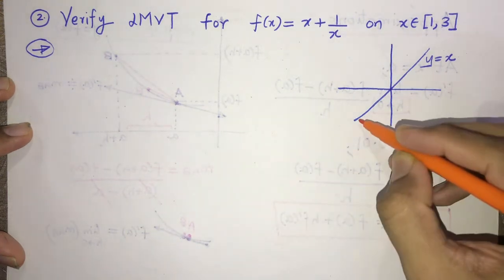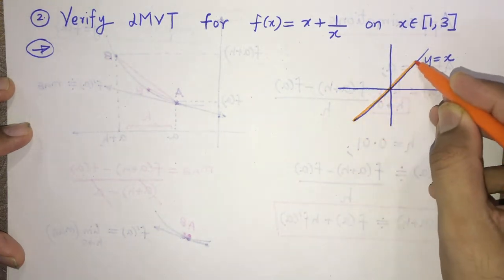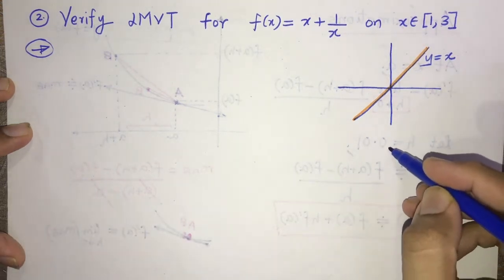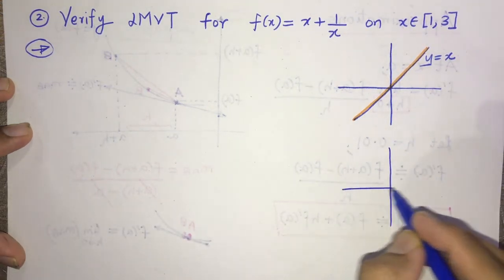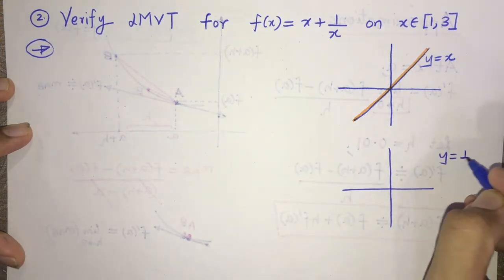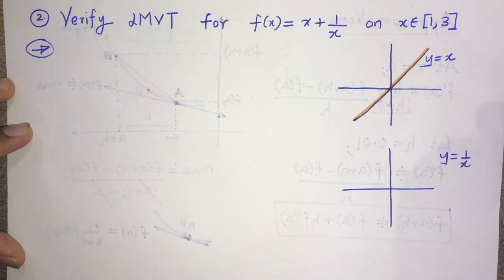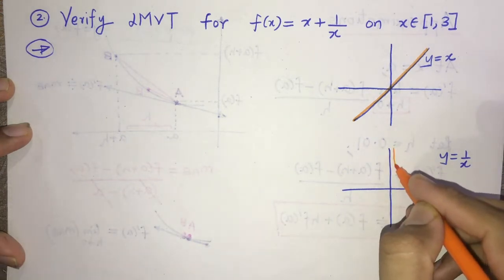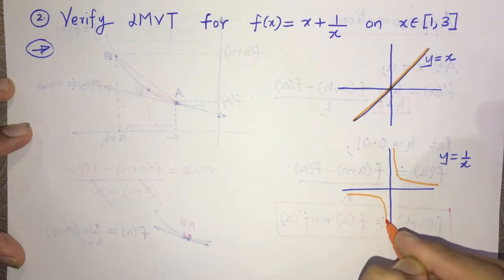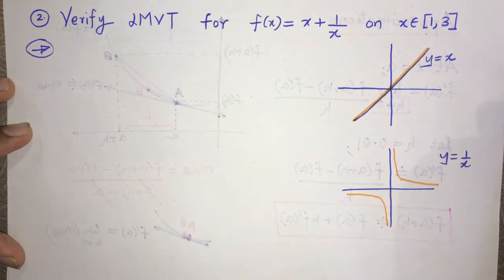So we have y equal to x as a straight line passing through origin, right? Then we have y equal to 1 by x. y equal to 1 by x is this type of graph, right? ये सब graphs हम लोग ने functions chapter में देखा हुआ है.